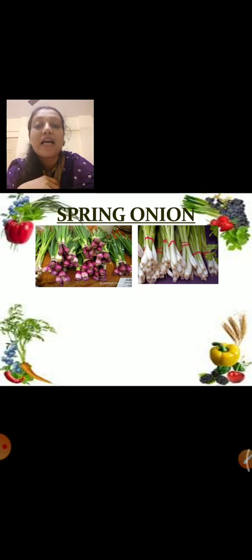It is called spring onion. Your mama must have bought this at home. She must have cooked a vegetable for you with this. It is also used in many other dishes. Maybe you don't know the name of this vegetable, what it is called. So, it is called spring onion.